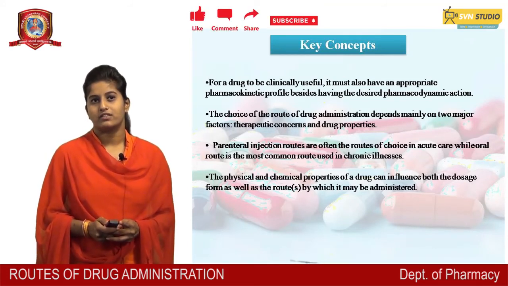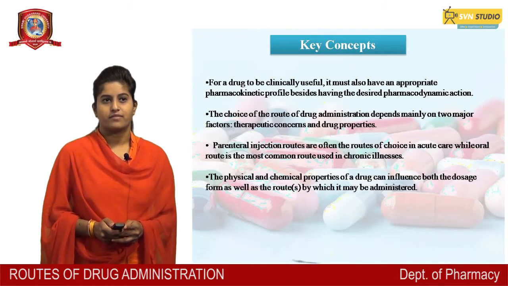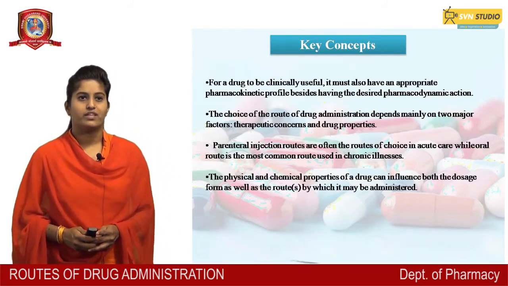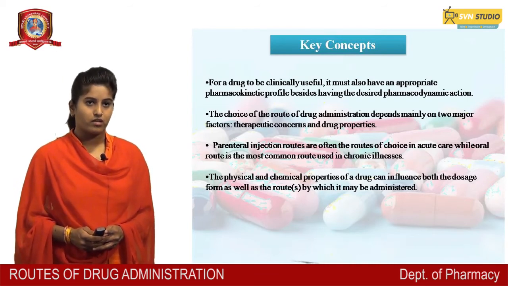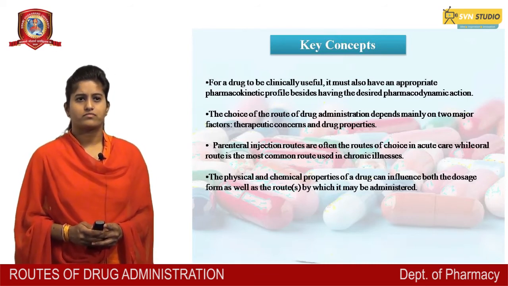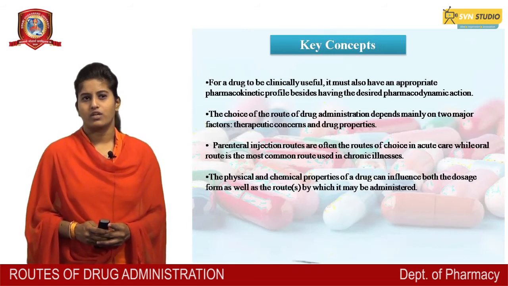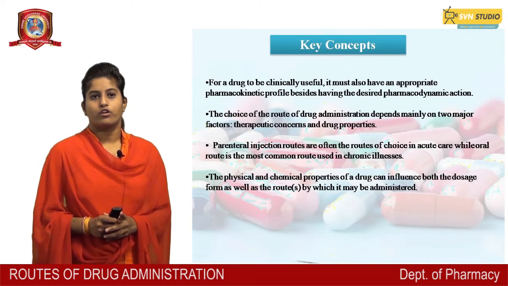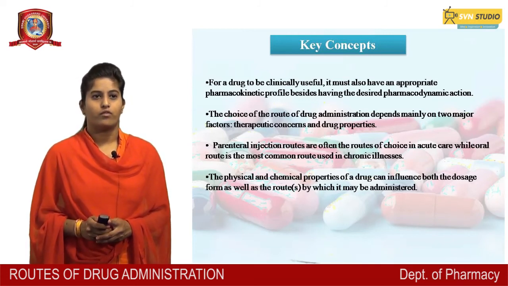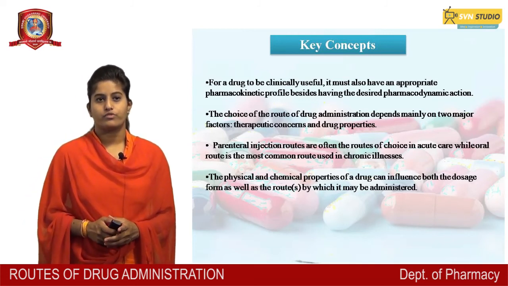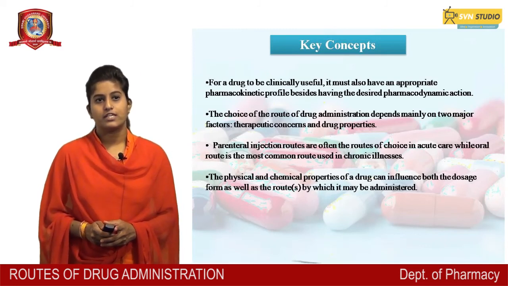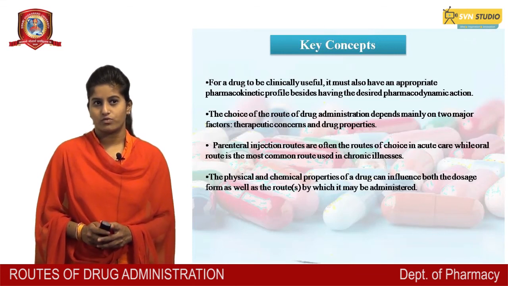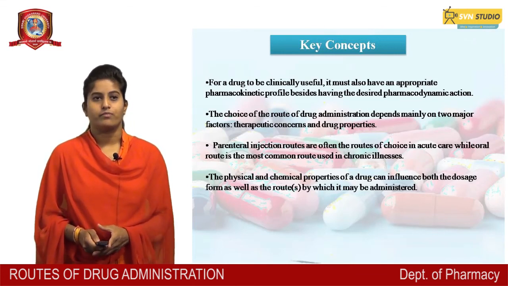Key concept: for a drug to be clinically useful, it must have an appropriate pharmacokinetic profile besides having the desired pharmacodynamic action. The choice of the route of drug administration depends mainly on two major factors: therapeutic concern and drug properties. Parenteral injection routes are often the route of choice in acute care, while the oral route is the most common route used in chronic illness. The physical and chemical properties of a drug can influence both the dosage form as well as the route by which it may be administered. Thank you.